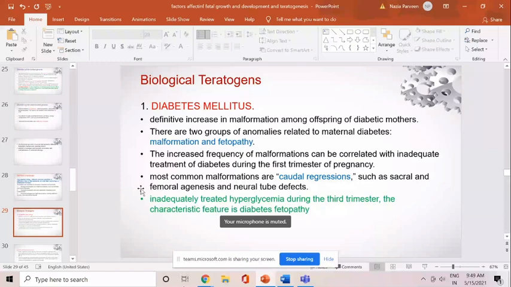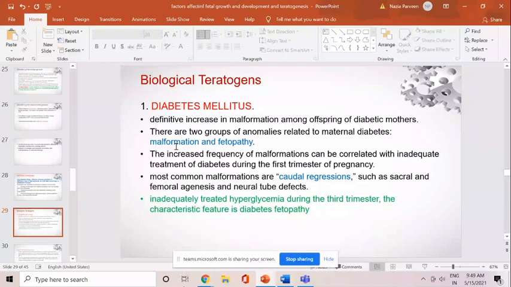There is a definitive increase in malformation among the offspring of diabetic mothers. And there are two groups of anomalies related to maternal diabetes. One is malformation and another is fetopathy. Malformation is the abnormal structural formation in the fetus, and this typically occurs if the mother has uncontrolled blood sugar during the early stage of the pregnancy.